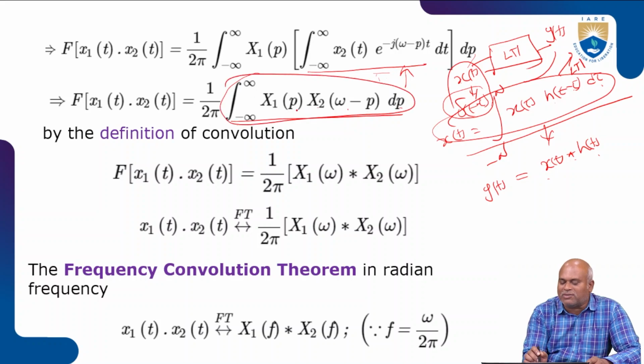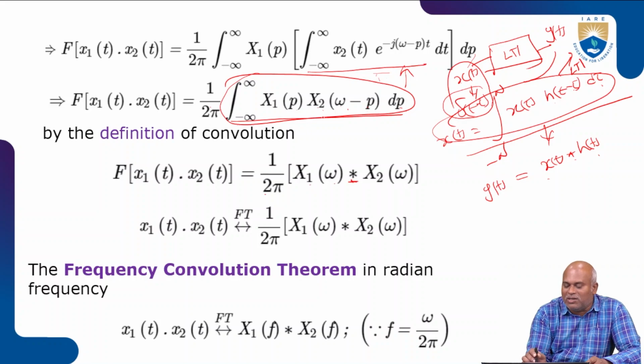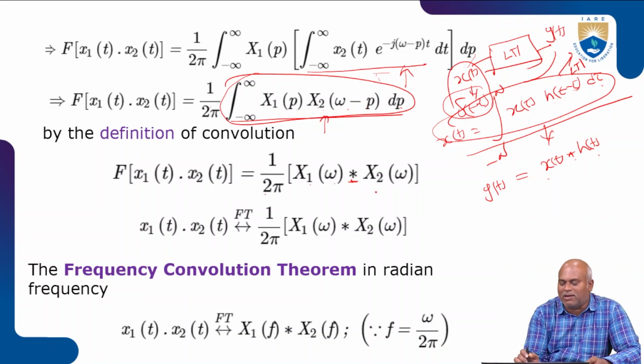So we got x1 of p, x2 of omega minus p dp. This is a shifted version of omega p. That's why the Fourier transform of x1 of t into x2 of t in the frequency domain, 1 by 2 pi, I should write x1 of omega convolution x2 of omega.